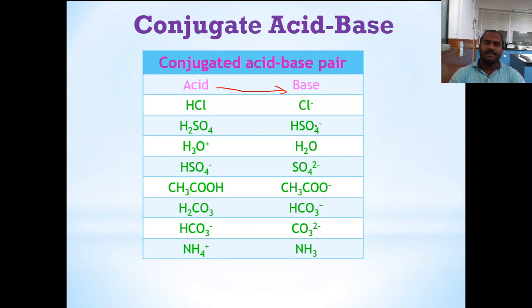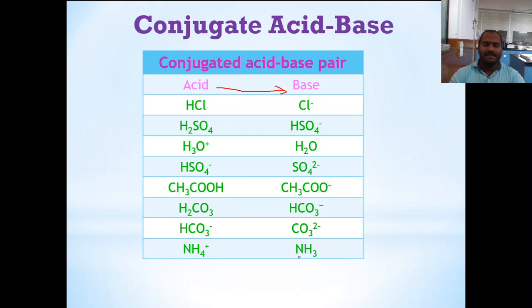Sulfuric acid, HSO4 minus is the conjugate base. In case of water, hydronium ion, H3O plus, H2O is a base. HSO4 minus, SO4 2 minus is a conjugate base. Similarly, we have these examples of conjugate base and conjugate acid.